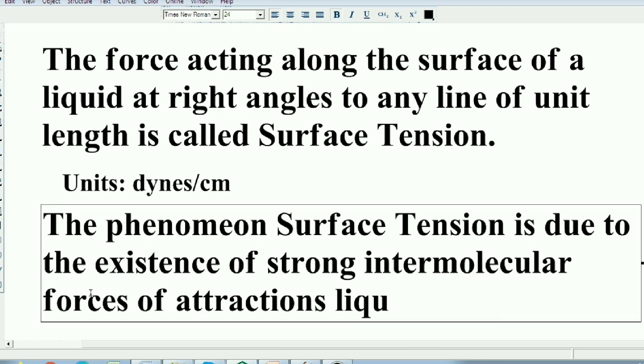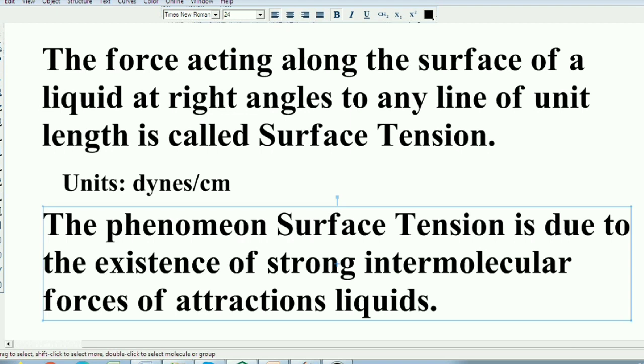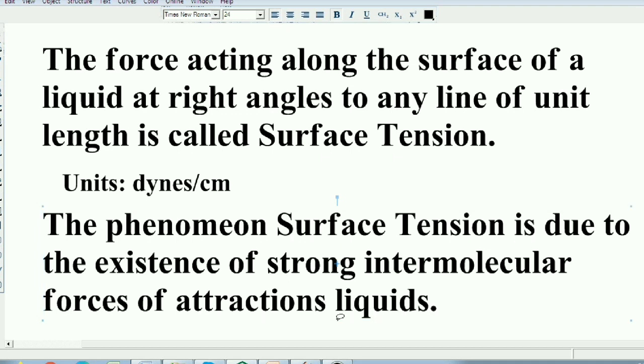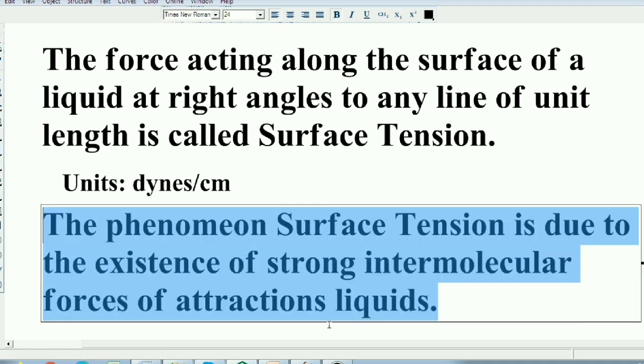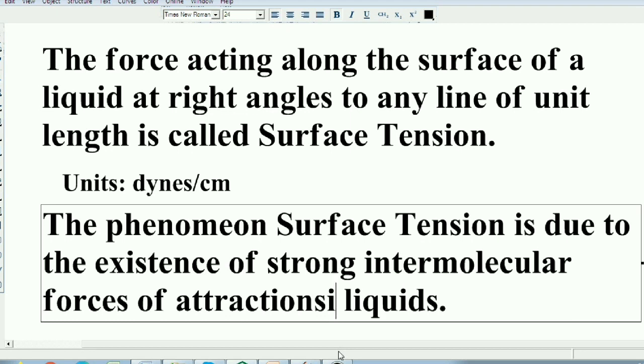Due to this, surface tension exists in liquids. The phenomenon of surface tension is due to the existence of strong intermolecular forces of attraction in liquids. Due to this, the surface tension phenomenon is observed in liquids.